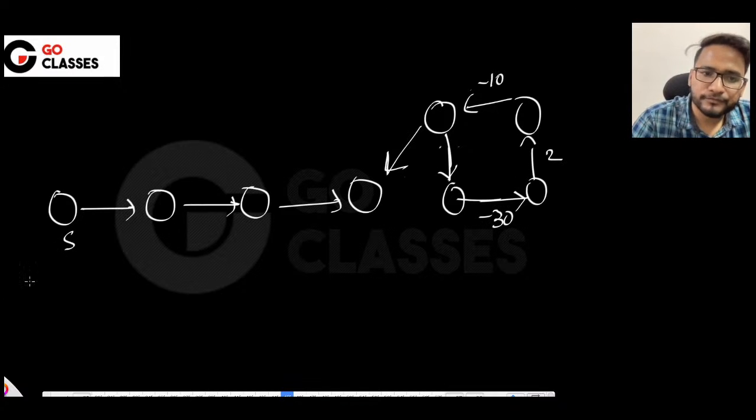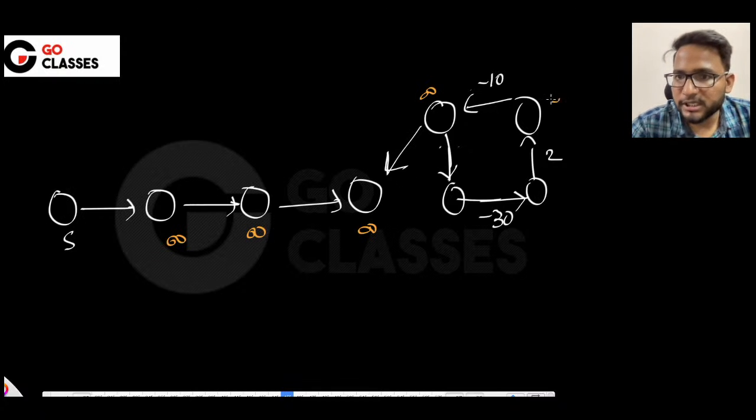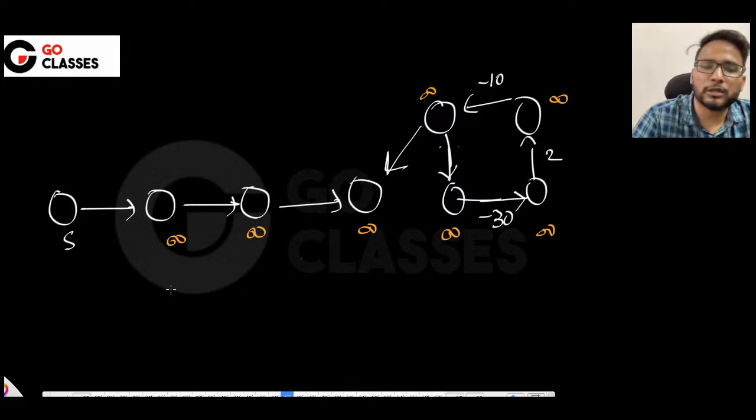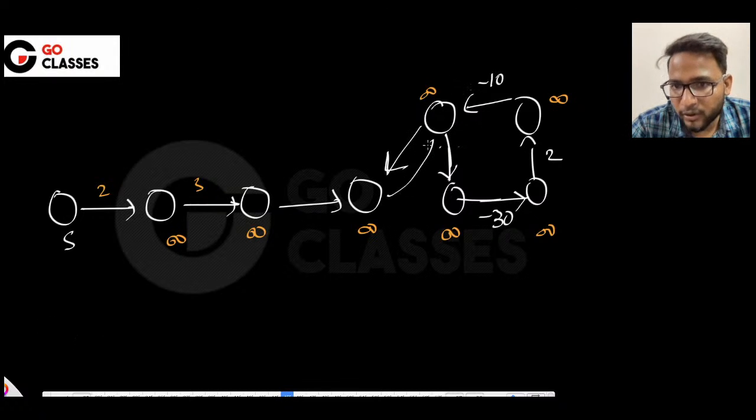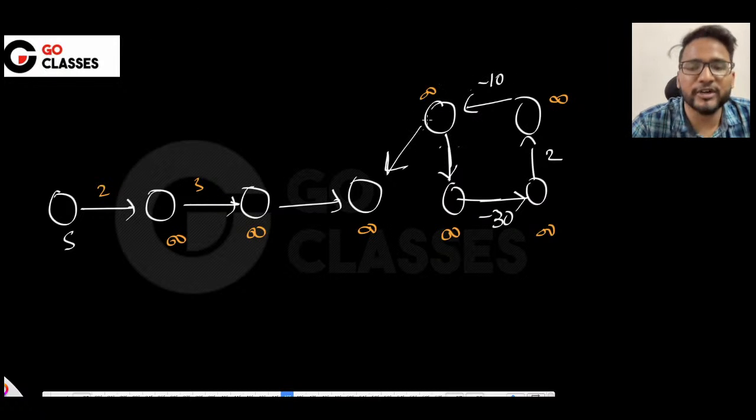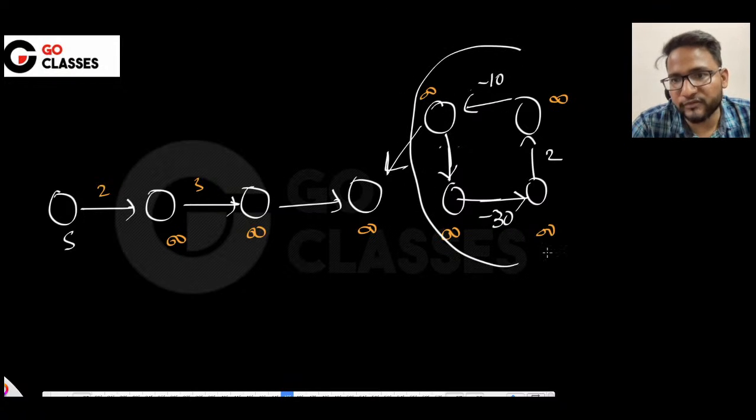Now what you do, initially everything is infinity. Okay, initially everything is infinity. You relax all the outgoing edges, I mean V-1 times. So you will relax this, you will relax this, whatever you do. Let's suppose this is 2, 3 and whatever, right? You will never update these, since you are never going to relax them. I mean these are always infinity. You are never going to update this infinity to something. These will get updated among themselves. You are never going to update these infinity. These will always be infinity.